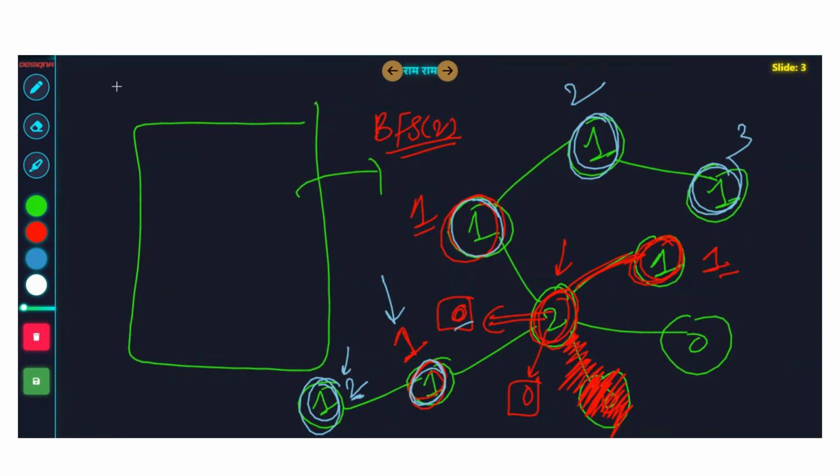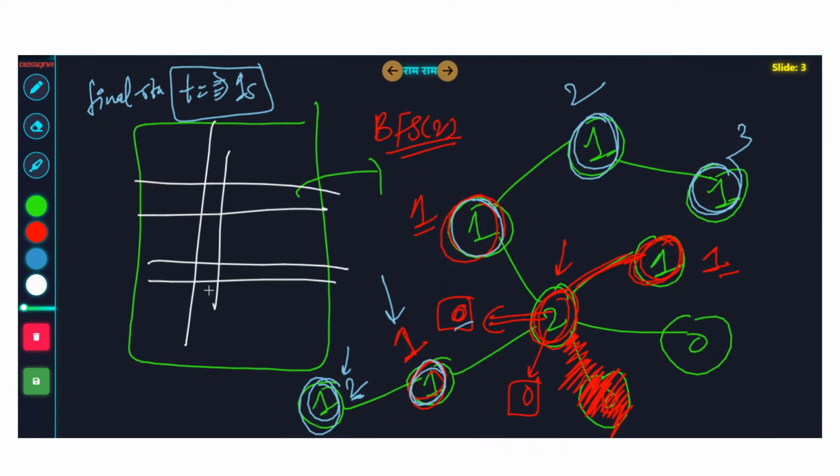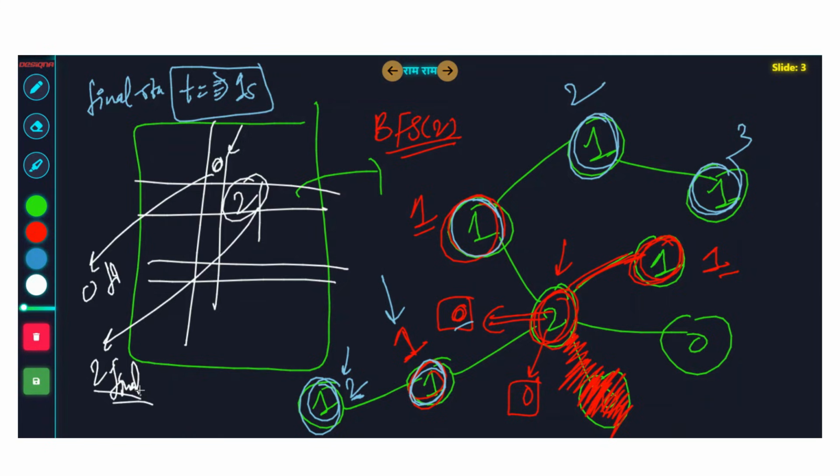If they are telling you, tell the final state of the matrix at t equal to 1 second, then what will be your answer? T equal to 1 second means you only have to print, see, in the original matrix, wherever there is a 0, there will be 0 in the final matrix also. Wherever there is a 2 in the original matrix, there will be a 2 in the final matrix also. This much point is clear to you, right? Yes, sir.